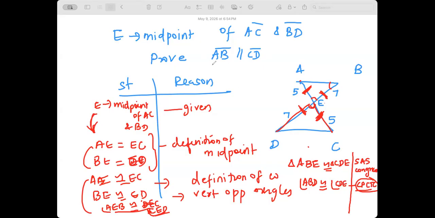Now, what is the last statement? AB is parallel to CD. Why? If two lines are parallel, these two angles are equal, we say that. What is that called?